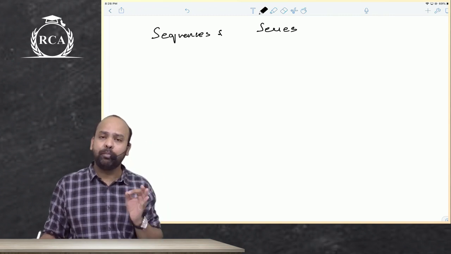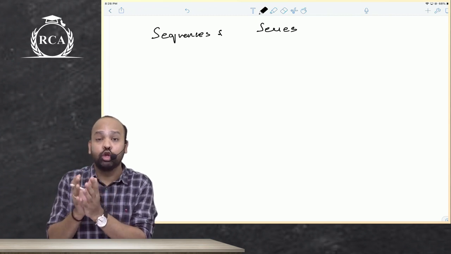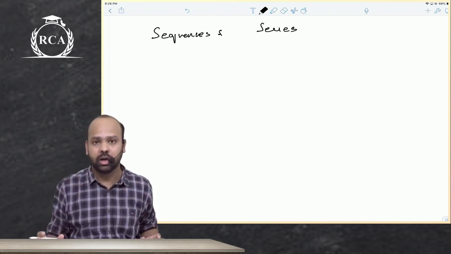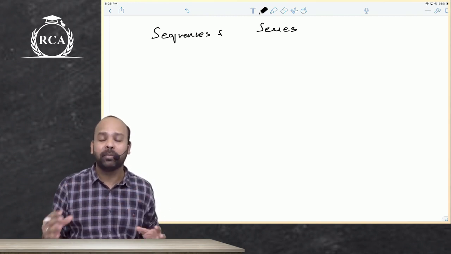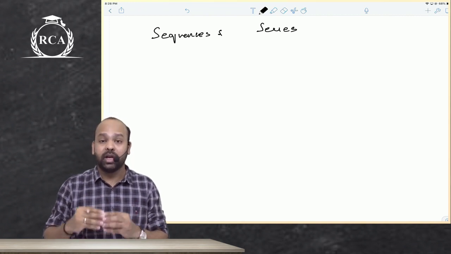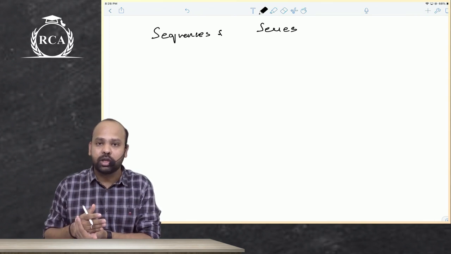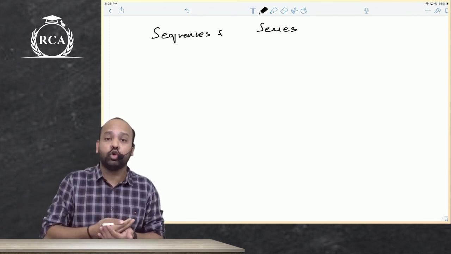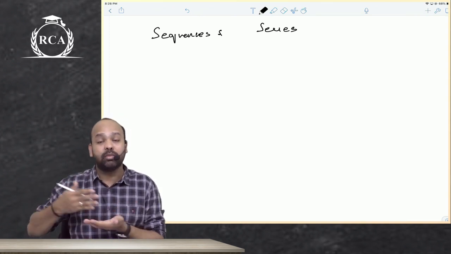What is very important here, beta, is understanding that there has to be a rule, there has to be a relation here. If there is no rule, if there is no relation, it cannot be a sequence. There has to be a relation between those numbers. Only if there is a relation between those objects, those numbers, will it be possible for you to calculate any term of that sequence.